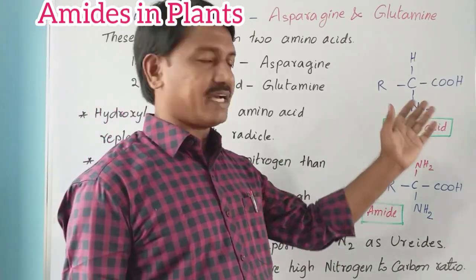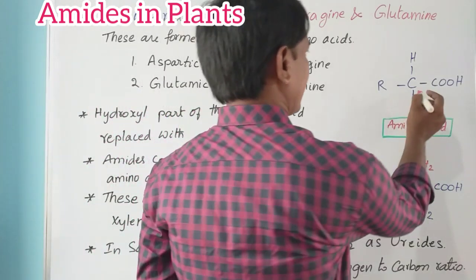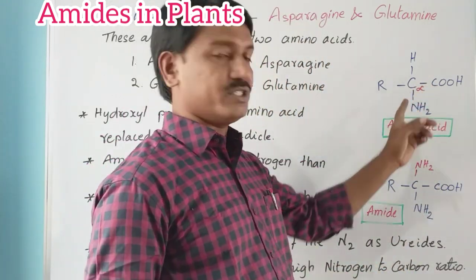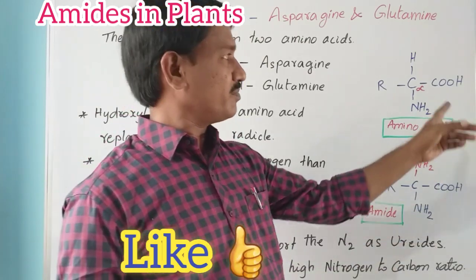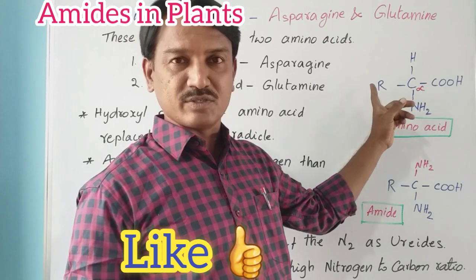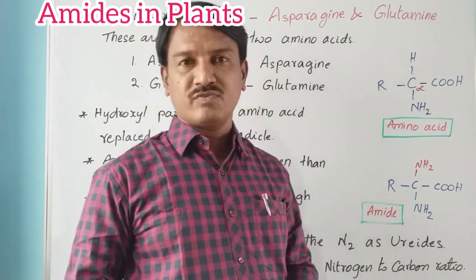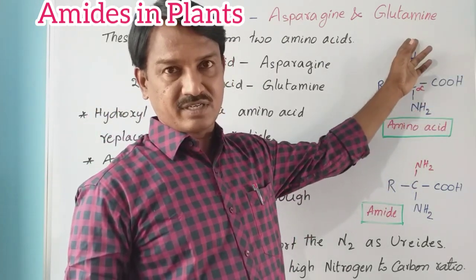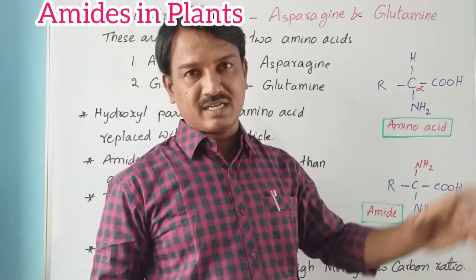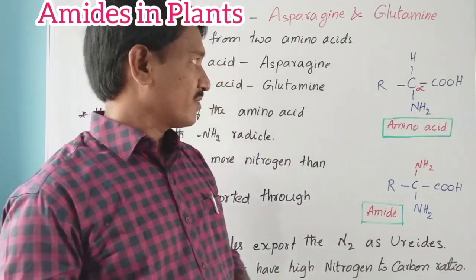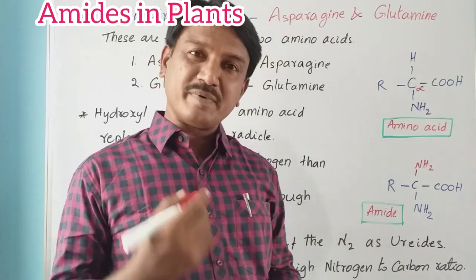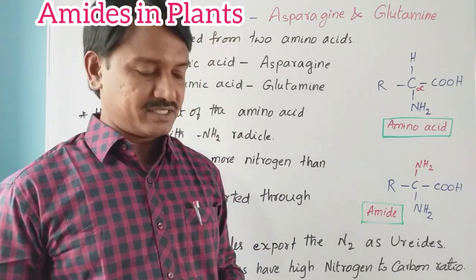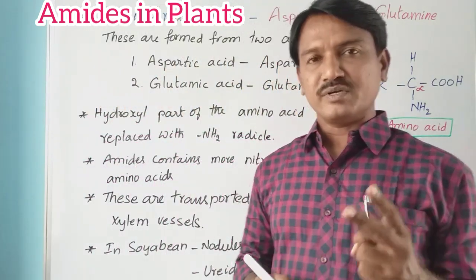Basically, the structure of an amino acid contains an alpha carbon, and its 4 valency positions are filled with a carboxyl group, a hydroxyl group, an alkyl group and an amino group. When this hydroxyl group is replaced with an amino group, then that is called an amide. So in plants, two amides are observed.